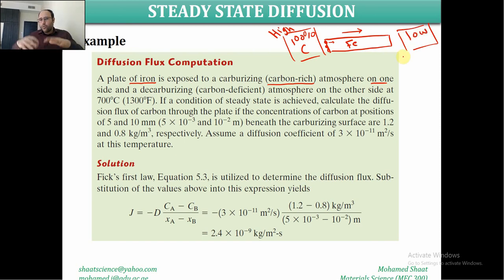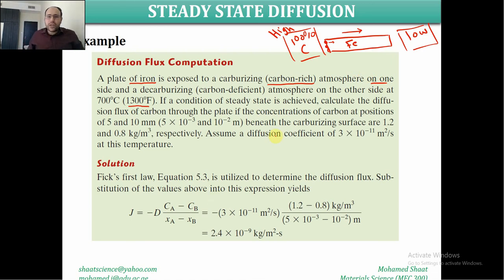So according to what we define as diffusion, the carbon atoms will start to migrate, or be transported, from this side to the other side. Make sense? Depending on what? Depending on the amount of heat or temperature at which we heat this plate. So we have to heat the plate. There is a very high concentration of carbon over this side and a very low concentration over the other side. Once we heat the plate, these carbon atoms will start to diffuse.